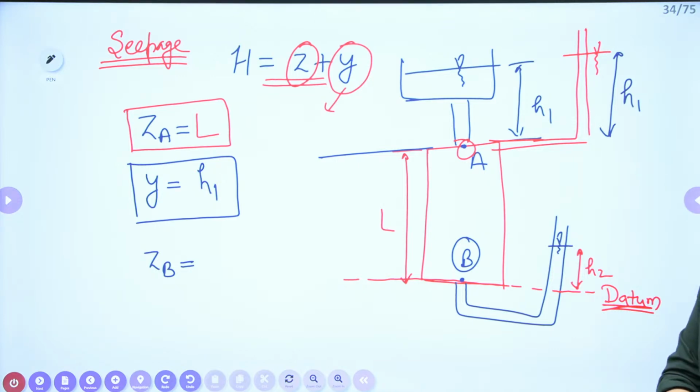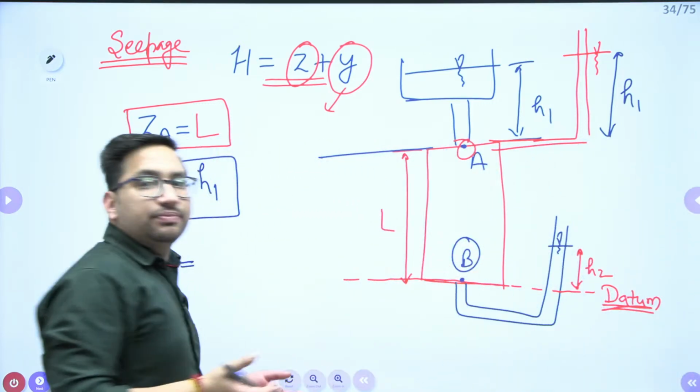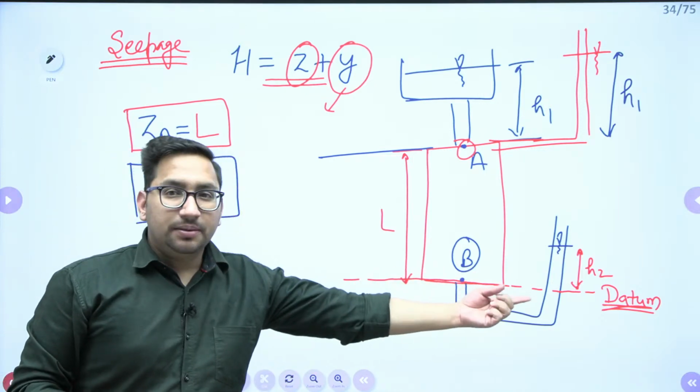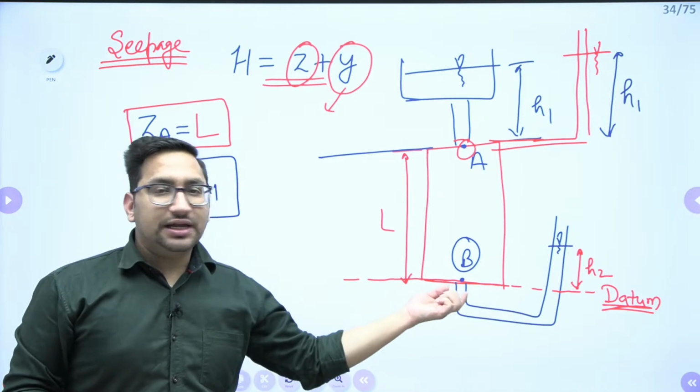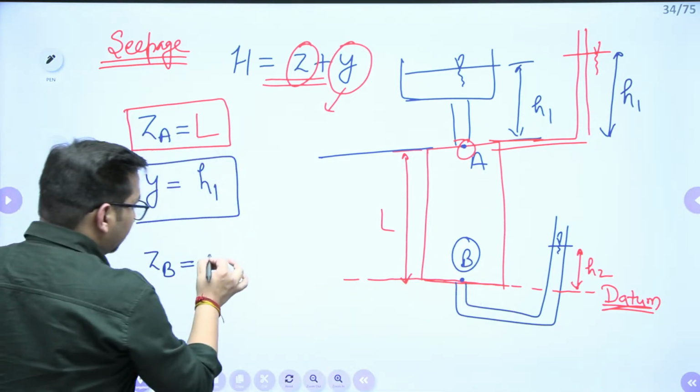If I talk about datum head at B point, it is the height of this concerned point above the datum, but the datum is also at this particular level. It means the height of this B point is 0. So my datum head will be 0.